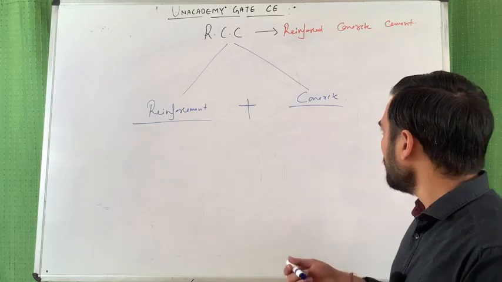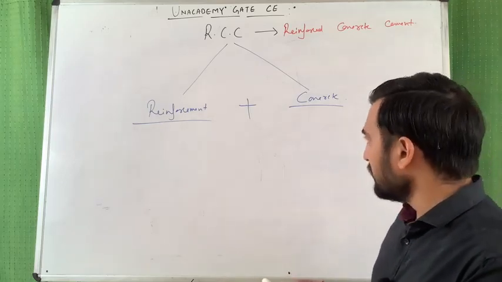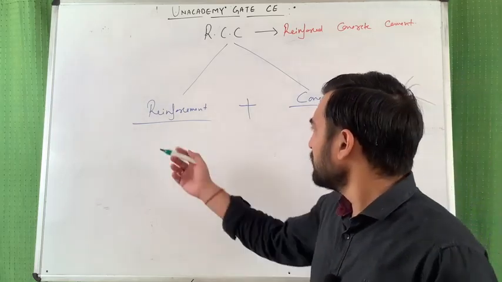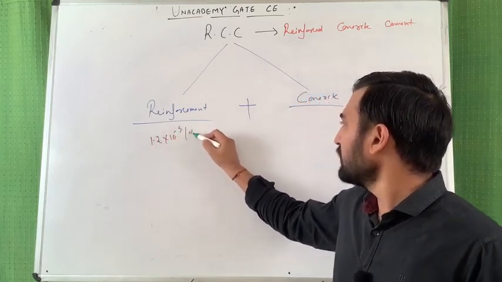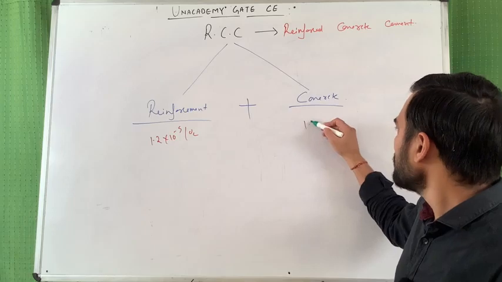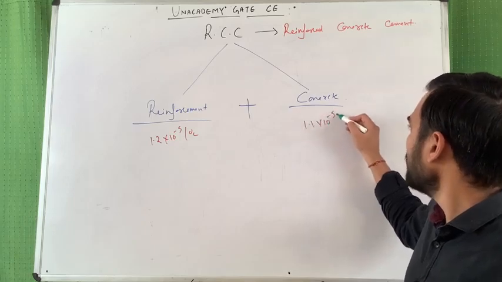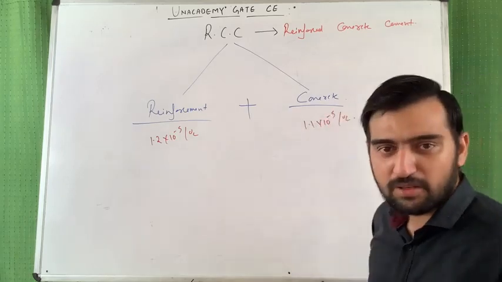This coefficient is roughly 1.2 into 10 to the power minus 5 per degree centigrade, very much similar.